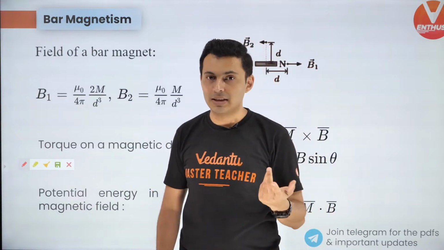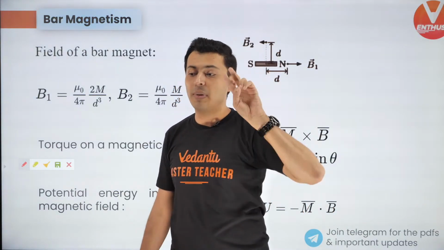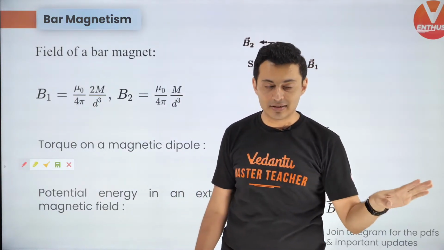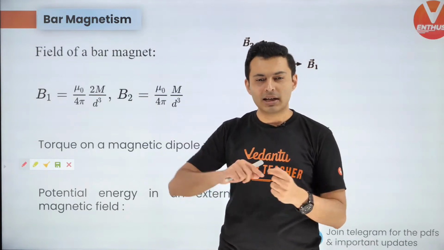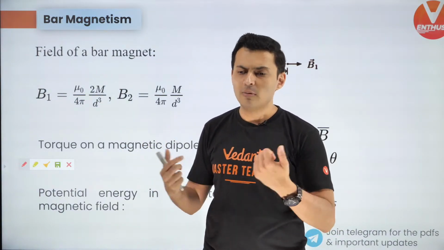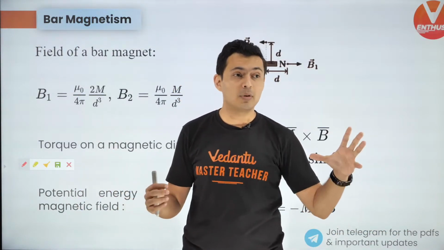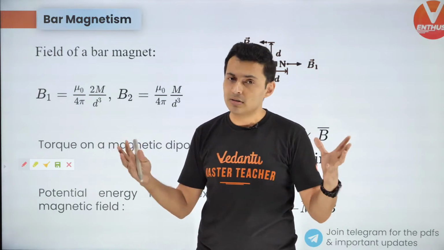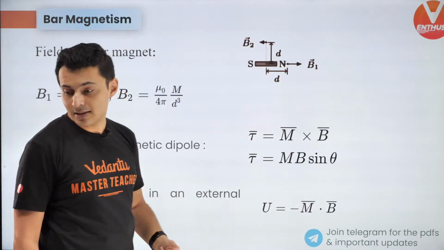The second thing, the basic explanation, Jasima, is that magnetic monopoles do not exist. You cannot separate out the north pole and south pole of a magnet. That's why the field lines always form continuous loops. They never terminate. Whereas charges have positive and negative values, so field lines can start from some point and end at some point. That's why electric field lines terminate and originate, unlike magnetic field lines. I hope that is clear.